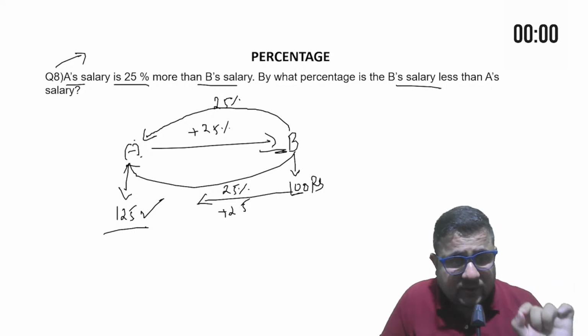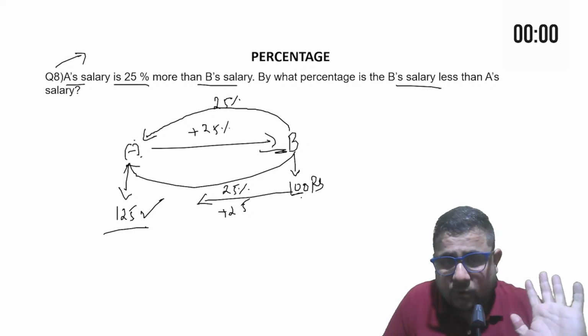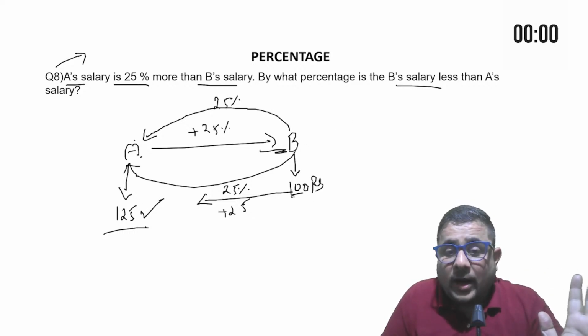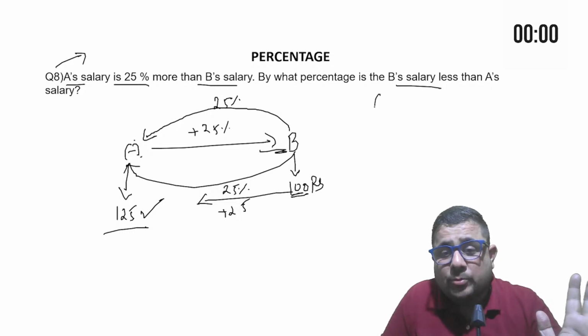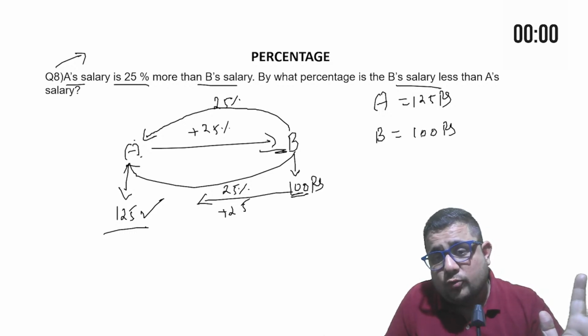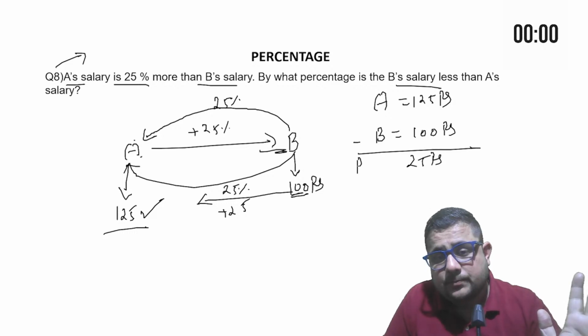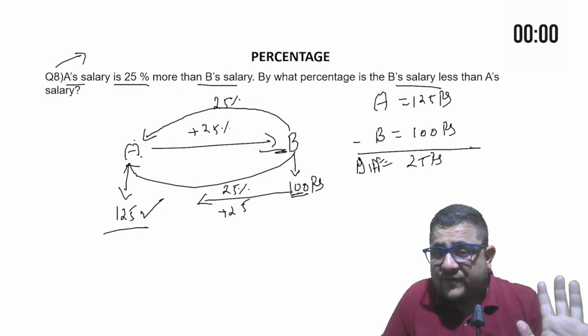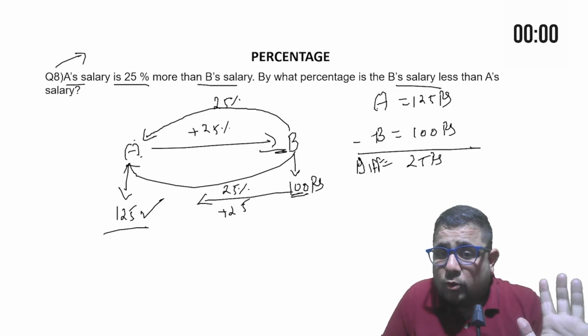A's salary is 125, B's salary is 100 rupees. For 100, their gap is going to be what? So you will say, sir, their difference is going to be 25 rupees. That is the difference. So if I say A is how much more than B?